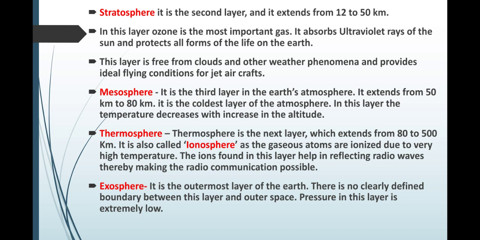The next layer is mesosphere. It is the third layer in the Earth's atmosphere. It extends from 50 km to 80 km. It is the coldest layer of the atmosphere. In this layer, the temperature decreases with the increase in altitude.